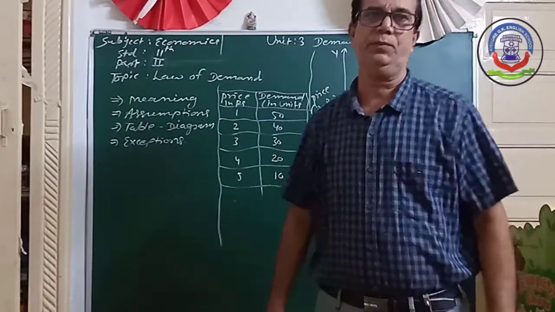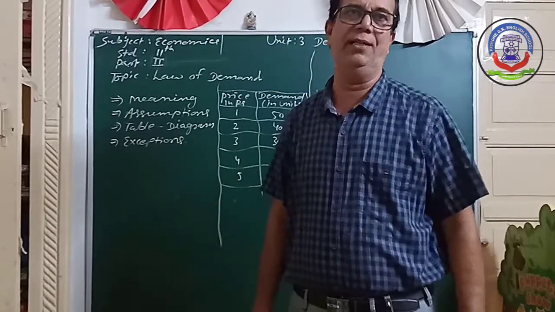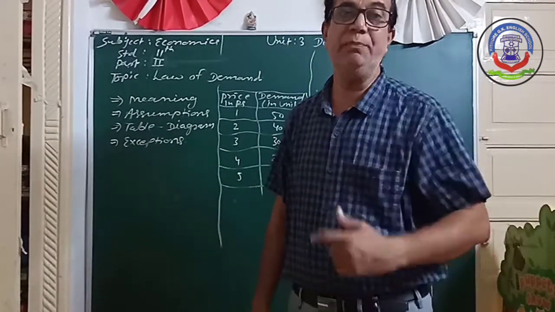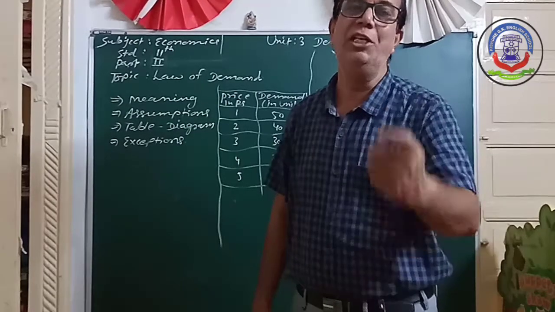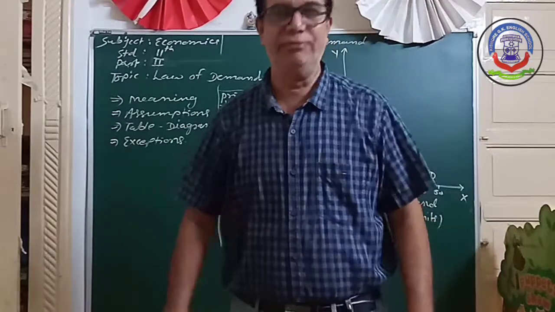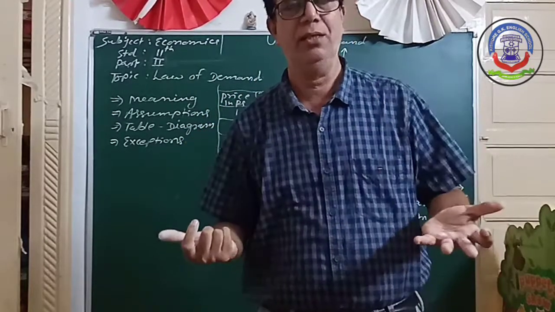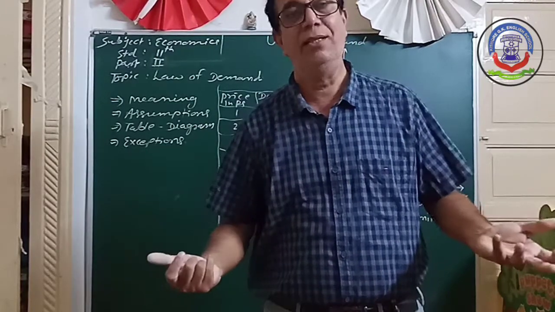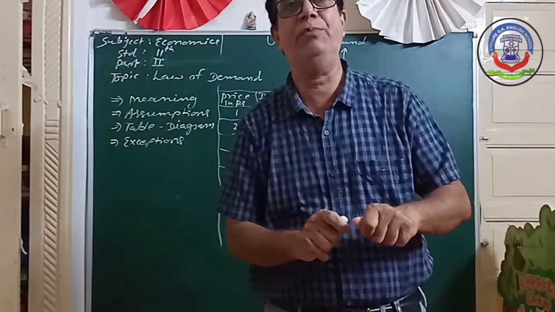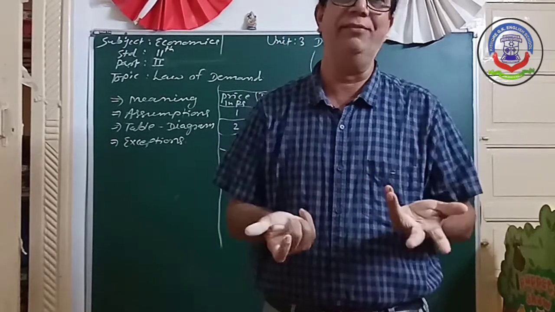But there are some exceptions to the law of demand. Exceptions means the law does not work. Normally, we think after drinking poison, the person dies. But this type of thing does not always happen. Sometimes a person may be alive.